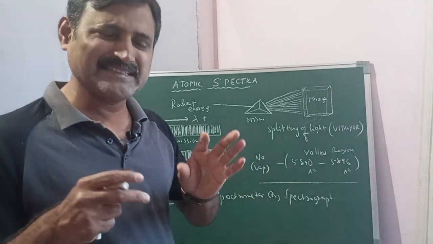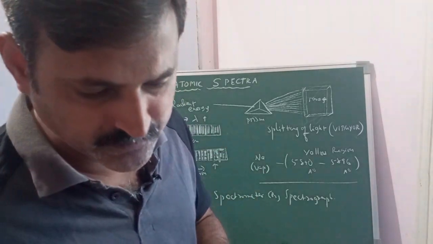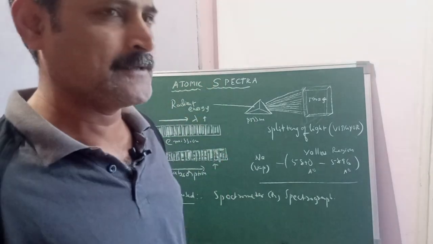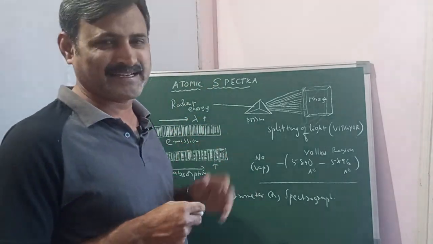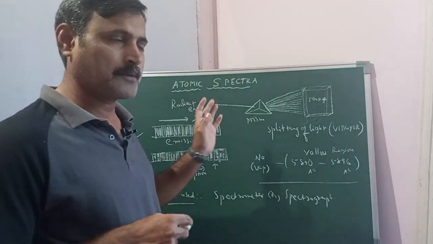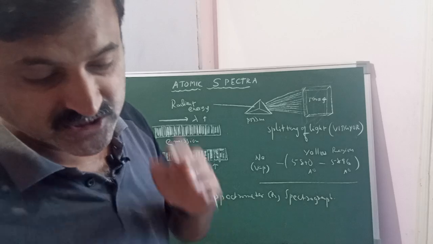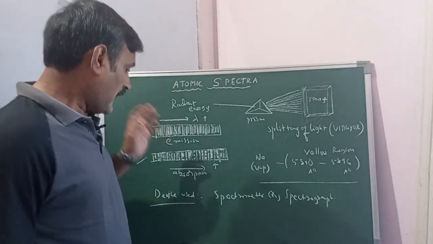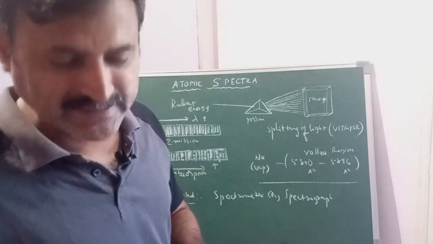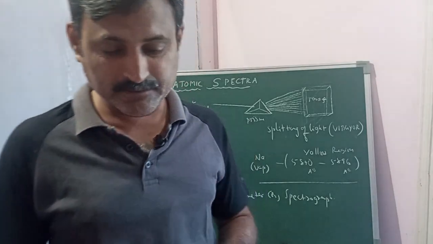So what is discontinuous? It means that the lines are not generated continuously; whenever gaps are present between the lines, we call it a discontinuous spectrum. And one more point, what is the characteristic property of an atom and its spectrum?